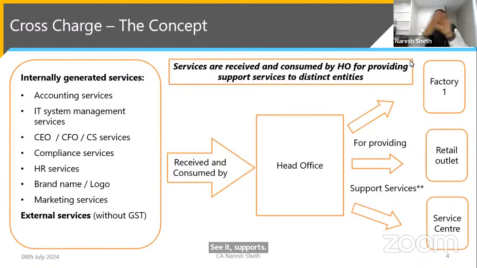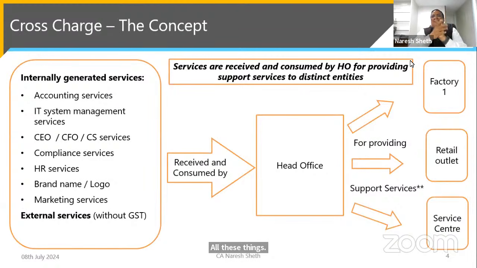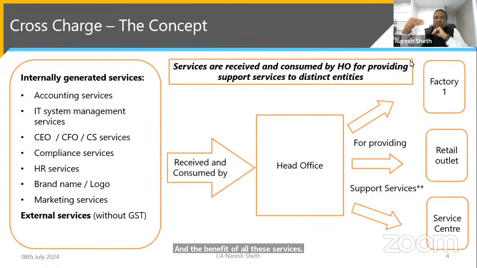Accounts are centralized, IT system is centralized, CEO and CFO services, banking services, all tax compliance services, HR services, usage of brand name and logo, marketing services. All these things are usually provided. All these activities are undertaken at the HO or centralized office, and the benefit of all these services goes to all the registered units, or all distinct persons.